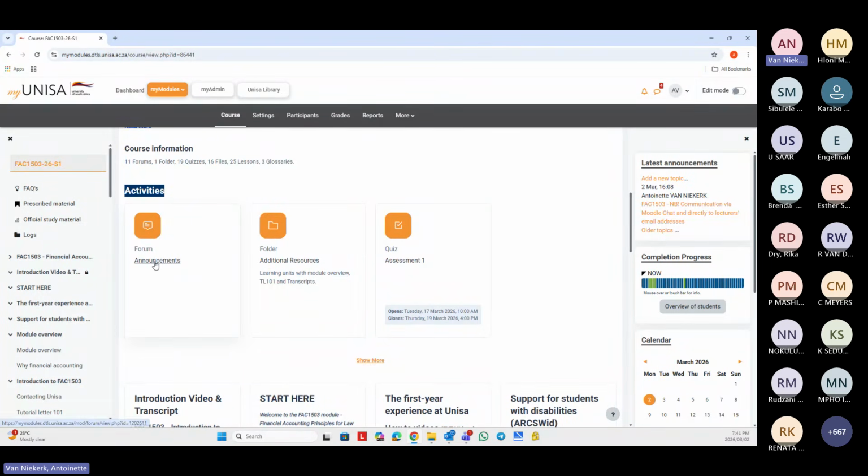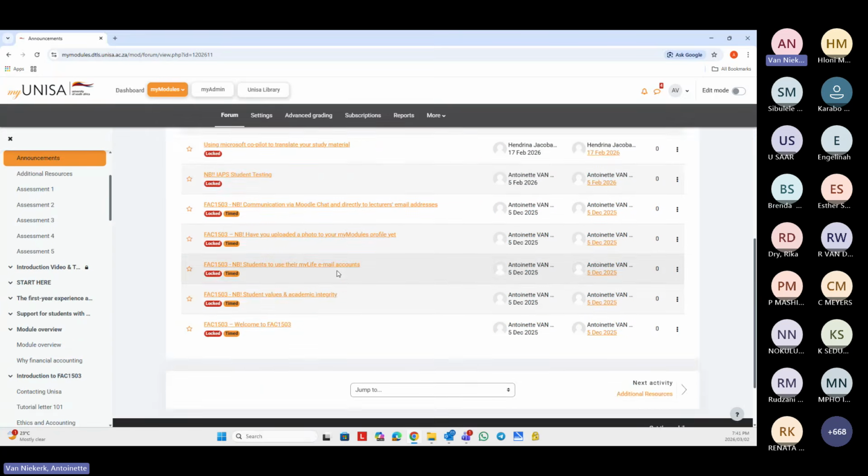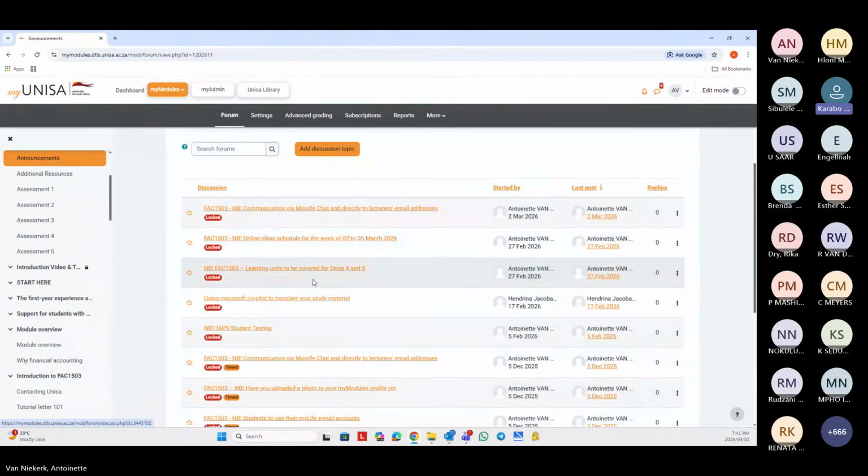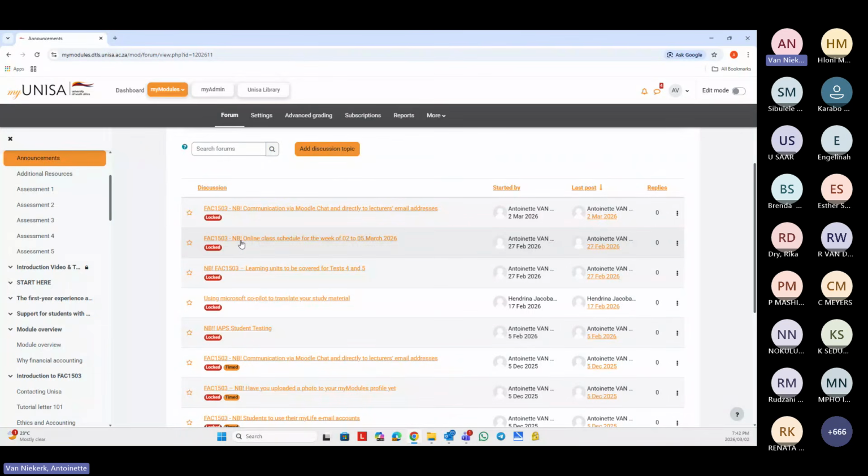Underneath that, you will see announcements. It says forum and then below that announcements. Yes, madam, I can see it. Now click on that announcements. Then you should see all these announcements. Yes, I see those locked announcements. Yes, but like Ms. Dry explained, it doesn't mean you cannot open it. It's just locked so that you don't respond or reply. So you can still open it.